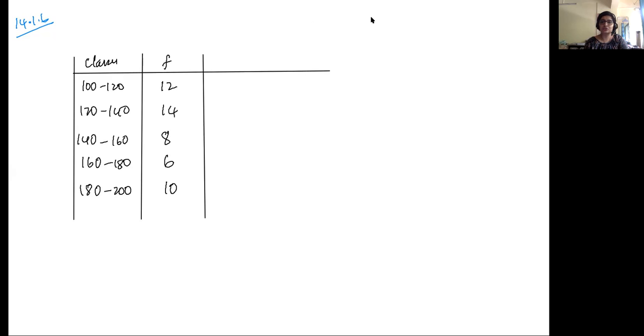Before that, again, like with all your mean, find out the class marks also, fill out the X. What would be the class mark for 100 to 120? 110. 120 to 140? 130. Next. 150. Next. 170 and 190. Yes.